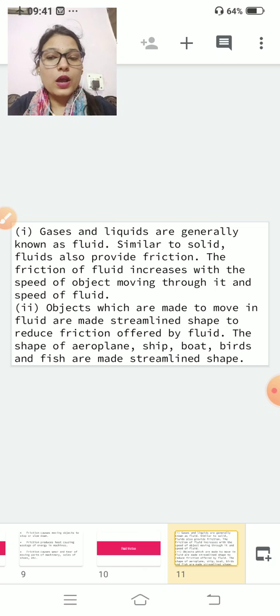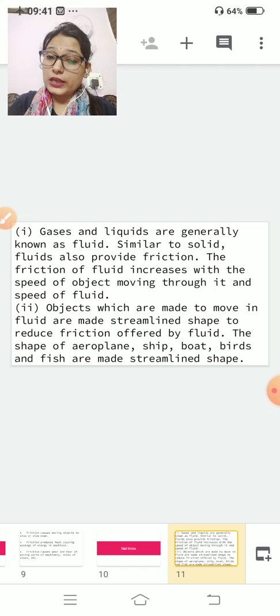Clear? So we all know that gases and liquids are generally known as fluids. We have done this in previous classes also. Similar to solids, fluids also provide friction.